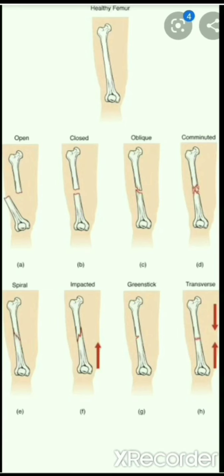Then the oblique fracture, in which you can see an angular pattern of a break. A transverse fracture is one in which a horizontal fracture has taken place across the cross section of the bone. Then the comminuted fracture, in which the bone is broken into many pieces. A spiral fracture is caused by a twisting or spiral force, which has caused this kind of spiral fracture.